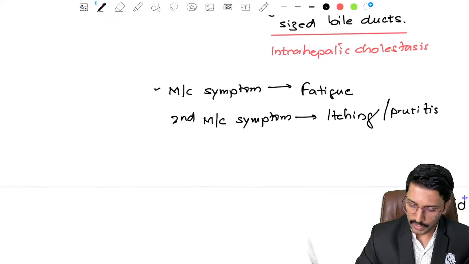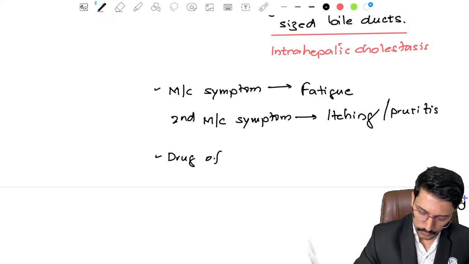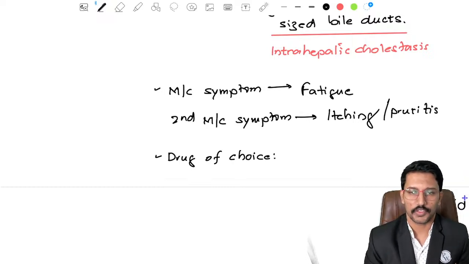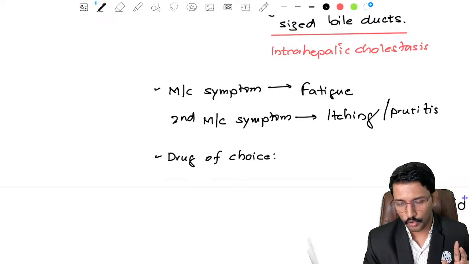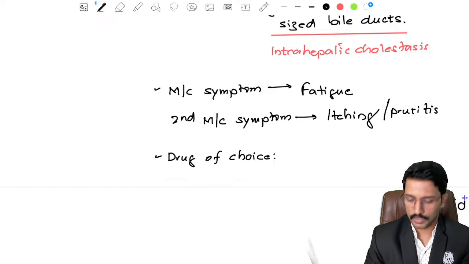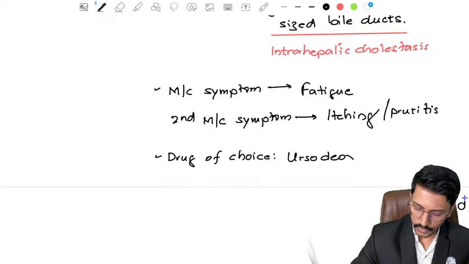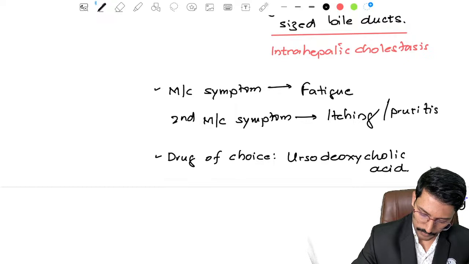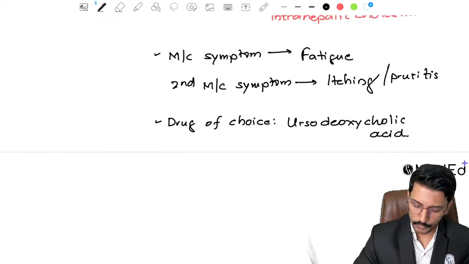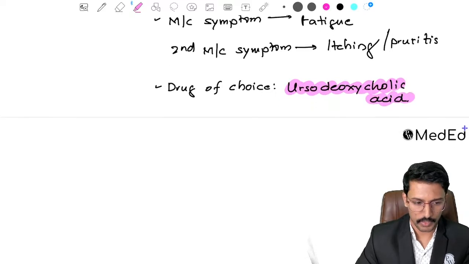Okay, so the last point you need to know about is the drug of choice for treatment. Drug of choice for treatment of primary biliary cholangitis. It's not steroids. Yes, it is an autoimmune disorder, but there is no role of steroid. There is no role of immunosuppressants. The recommended drug is ursodeoxycholic acid. Okay, so this is the drug of choice. This is a question which has appeared in the past multiple times, so I would expect you to remember it.